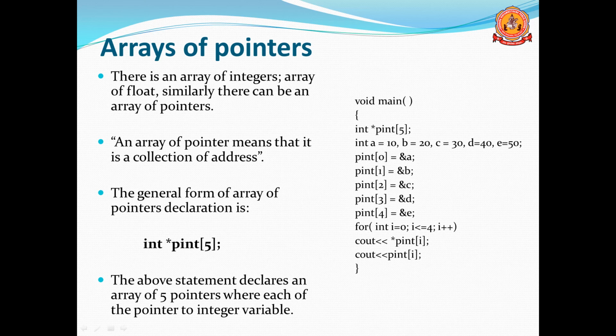And when you are going to display the elements, here cout << *p_int[i] will display the data stored at the address held in each element, that is the data stored in a and so on. So 10, 20, 30, 40 and 50 will be the output.